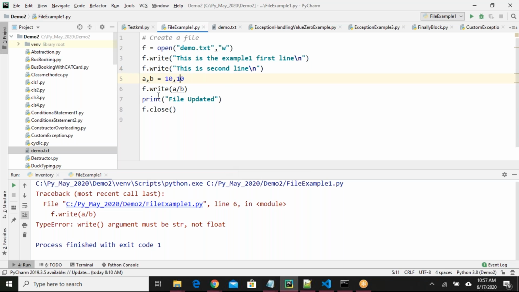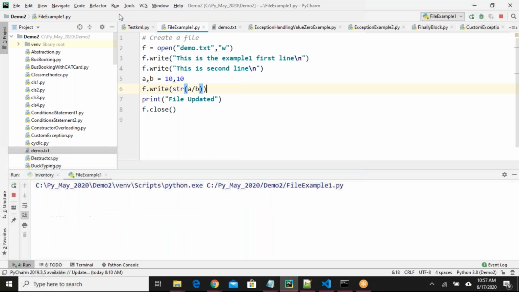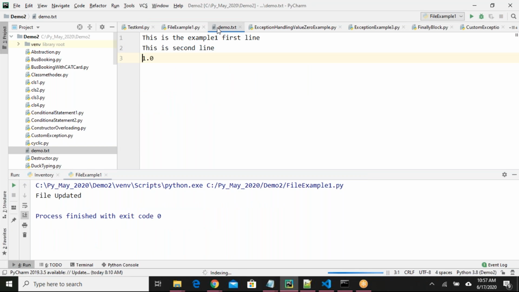Correct. You have to remember, when you are calling f dot write, you have to provide a string here. When I say a divided by b, this will return a float value. When you are giving a float value, it is not able to add to the file. If I want to convert this into a string, I can simply use type conversion with str. If I run now, file updated successfully. If I look here, I got 1.0.